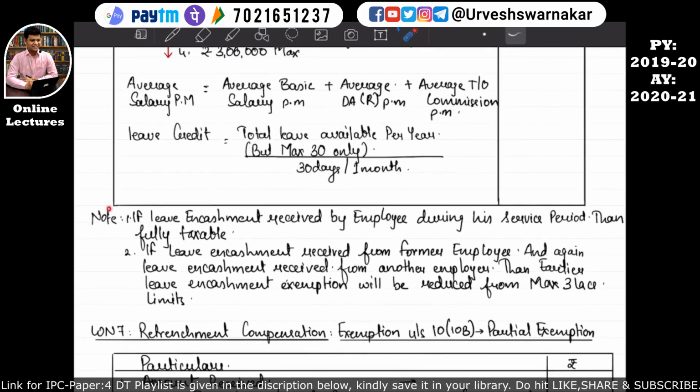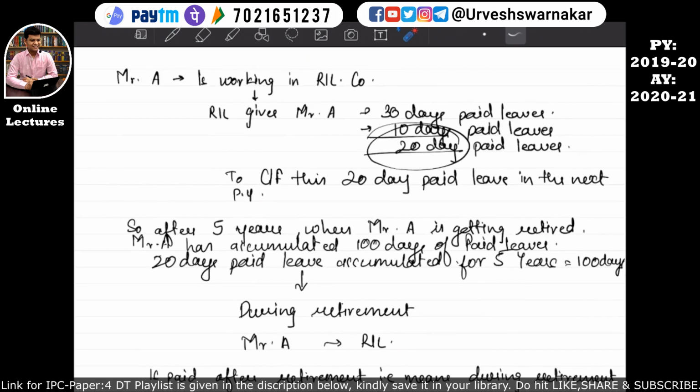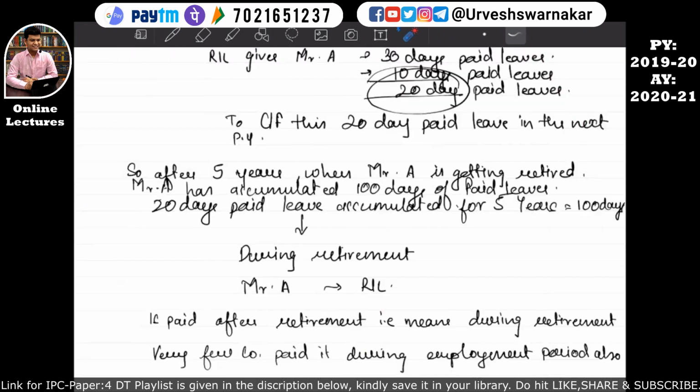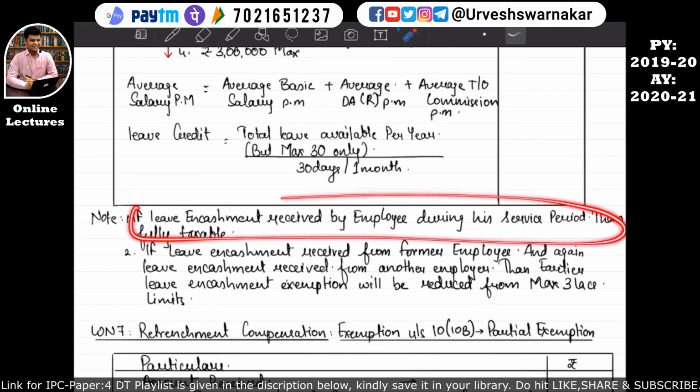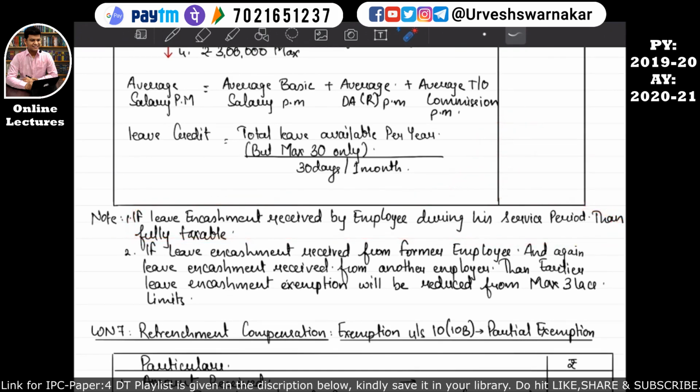Okay students, so let's understand the note. Note 1 says that if leave encashment is received by the employee during his service period, then it is fully taxable. That is what we understood over here on our blank page when we were understanding what leave encashment means. I said leaves are encashed during retirement or during the period of employment. So if the leaves are encashed during the period of employment, whatever leave encashment has been received by the assessee will be fully taxable. In other words, it will be taken in the computation of income from salary. I hope this is quite clear.